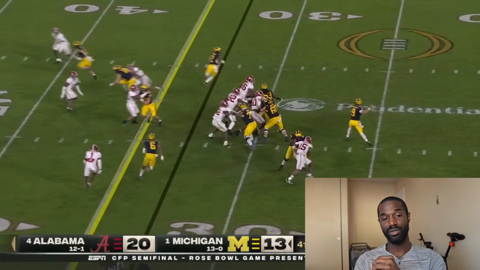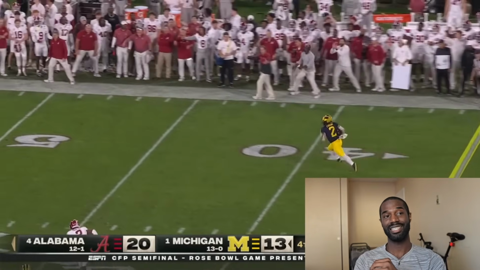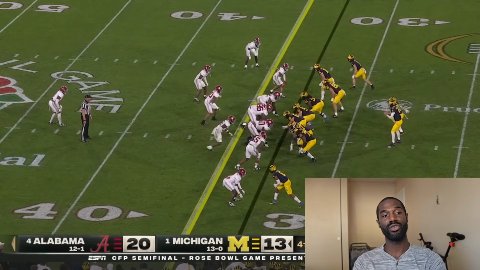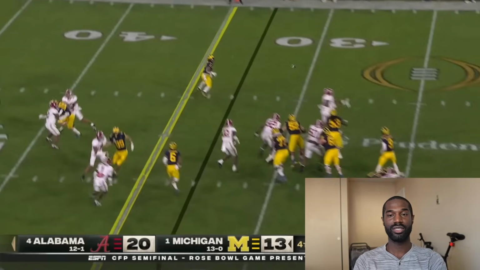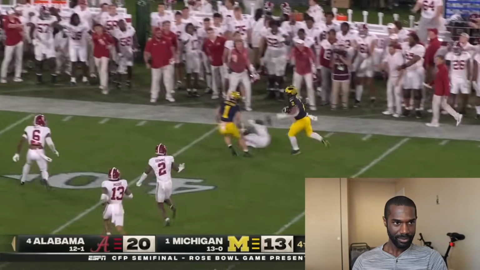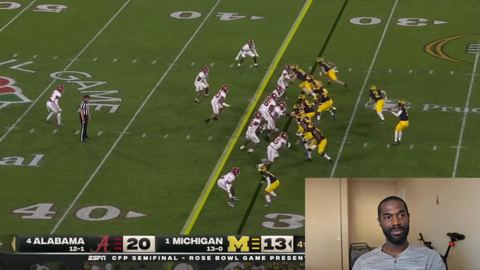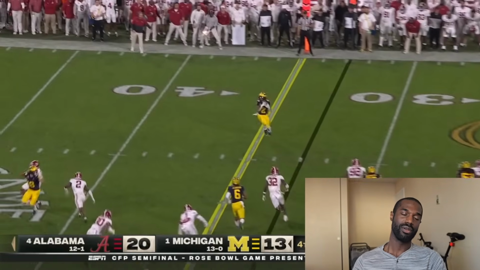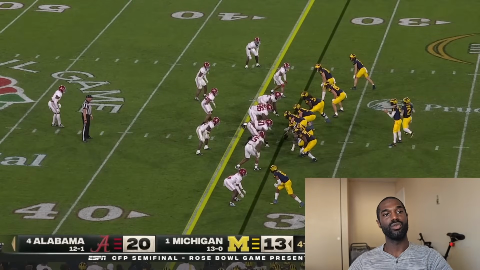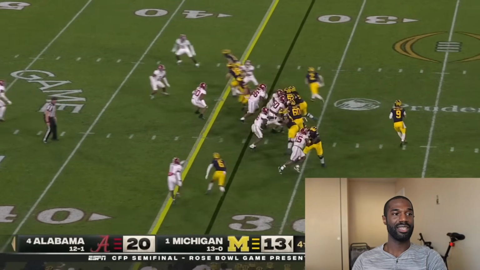But it's 4th and 2, 3 minutes and 19 seconds left in the game, and Alabama's just stopped them on 3rd and 2 on a short pass. So Michigan's going to make a great play call here, and Alabama's going to have, as you can see, 5 people in the middle of the field. Well, I should say 4 on the line of scrimmage, but they got 5 people on the line itself, including the DBs who are up close. They're pressing these receivers. They're not going to give them an easy throw.